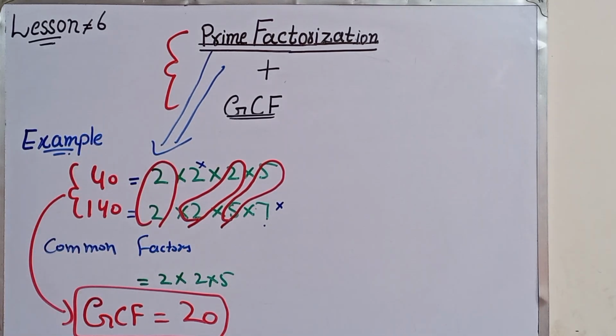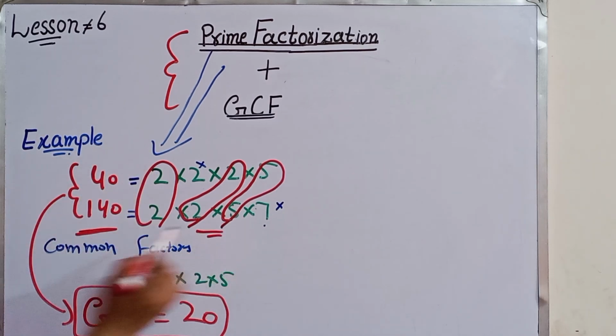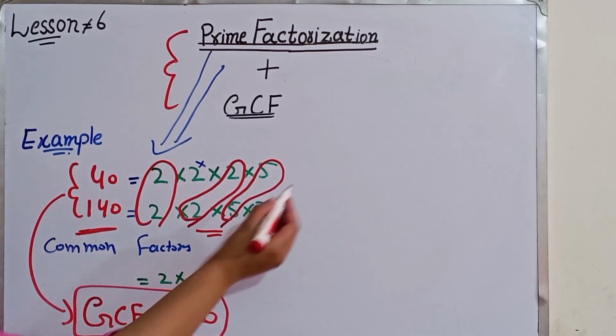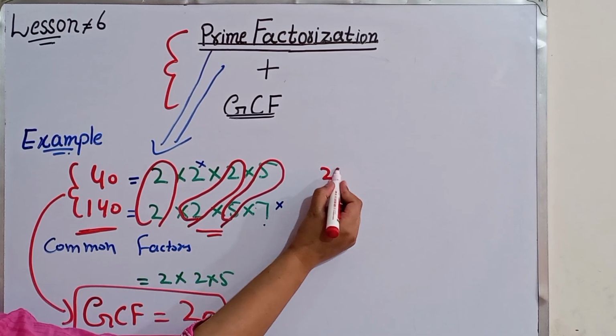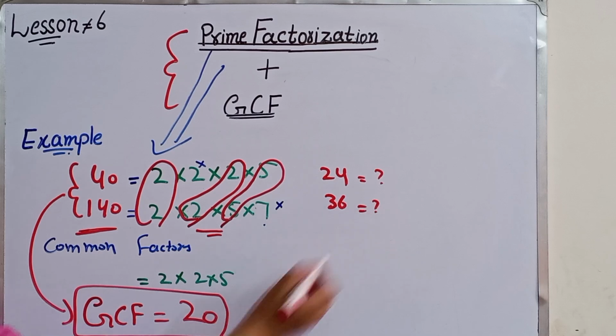And how can you calculate the GCF? Firstly, you understand prime factorization, which I explained earlier, and now the GCF. Okay students, now I'll give you a challenge. What is the GCF of 24 and 36? Please tell me in the comments.